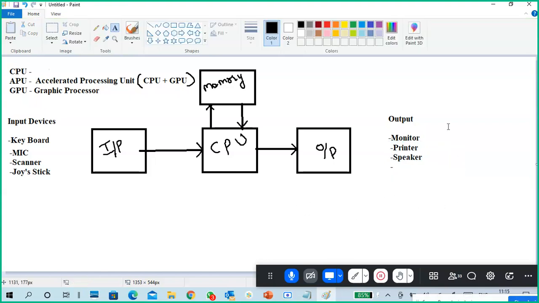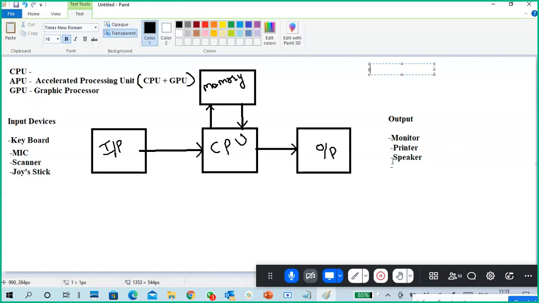Okay, but here, always we have to tell in a very simple way, because I am telling at a very basic level only, not something very high level. So when you say printer, what will the printer do? If I have a document in the system, that is called a soft copy.